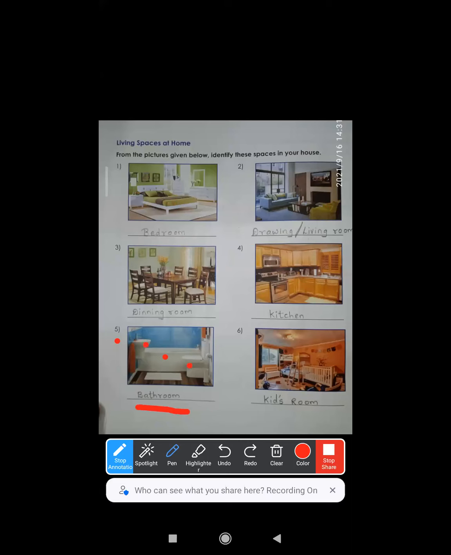It's nothing but bathroom, right? The next one, you can see a bunk bed, right? Bunk bed means one above other beds are kept for kids. So it is kids room. Okay, my dear kids.